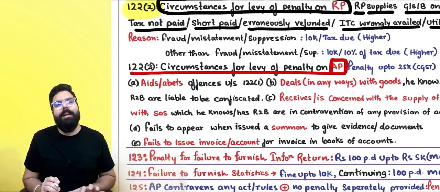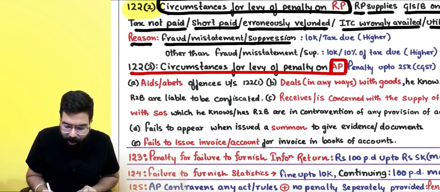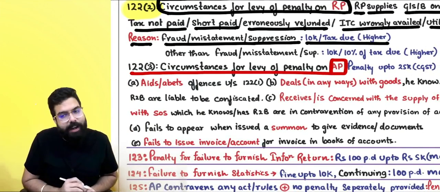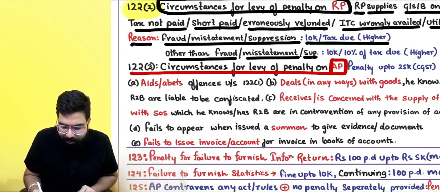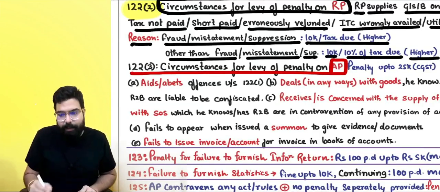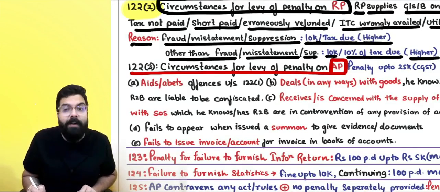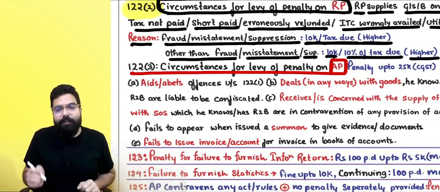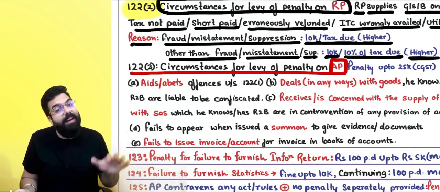Then they are telling, see Baba, the reason can be fraud, willful misstatement, or suppression of facts: 10,000 or 100% of the tax due, whichever is higher. Other than fraud, willful misstatement, suppression: 10,000 or 10% of the tax due, whichever is higher. It means 10,000 or 100% of the tax, whichever is higher, in case of fraud. And in the other than fraud case, 10,000 or 10% of the tax due, whichever is higher.